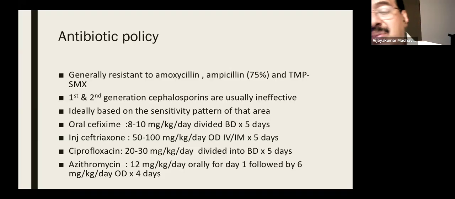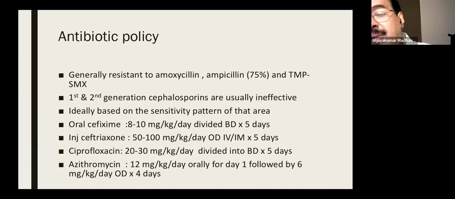Which antibiotic do we have to start? All over the world, Shigella is almost resistant to amoxicillin and ampicillin, and even co-amoxiclav. So we cannot use amoxicillin, ampicillin, and co-amoxiclav in Shigella dysentery as a first choice. And even first and second generation cephalosporins, cephalexin, cefadroxil, all these are ineffective for Shigella.